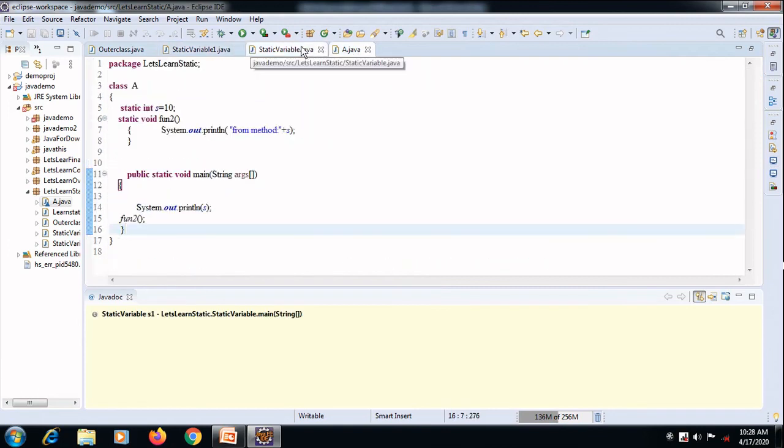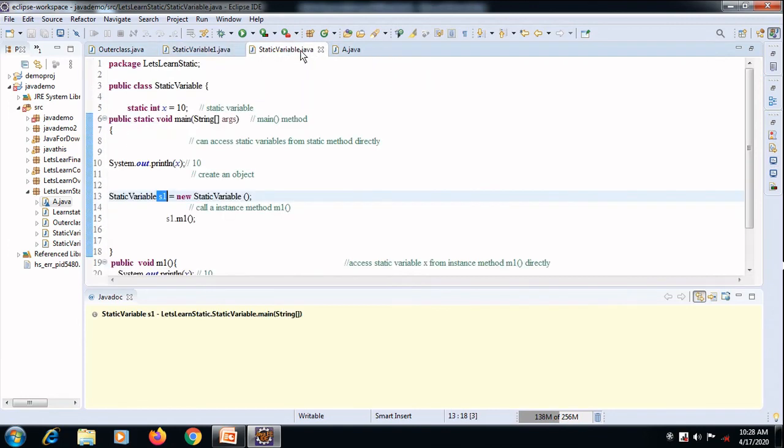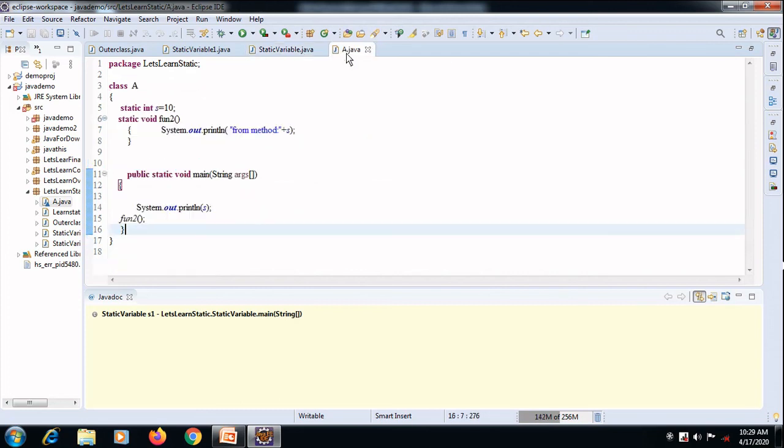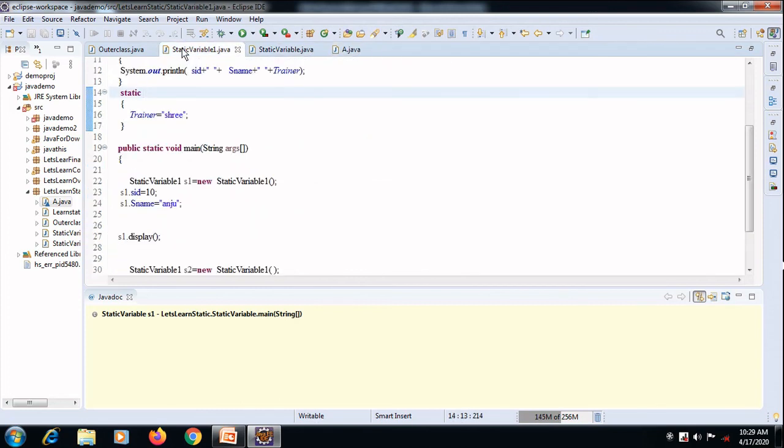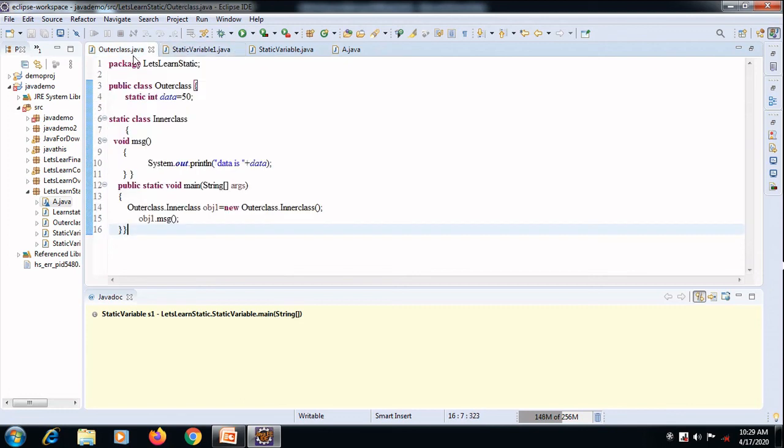We have seen how to declare a static variable, how it can be called directly in the static main method, and if it is in a non-static method, how to call that, how to call a static method inside a class, how a static block can be used, and how a static class can be used.